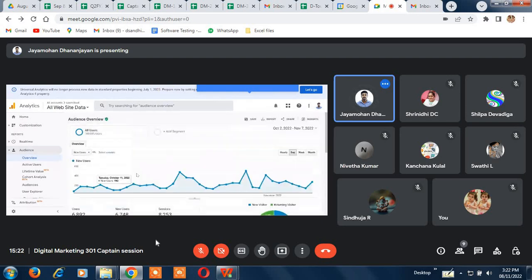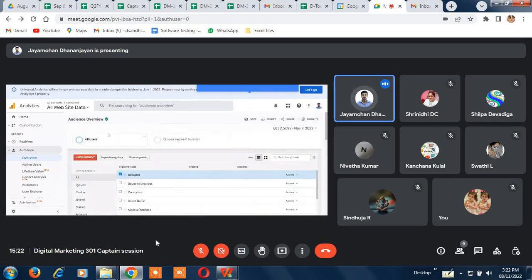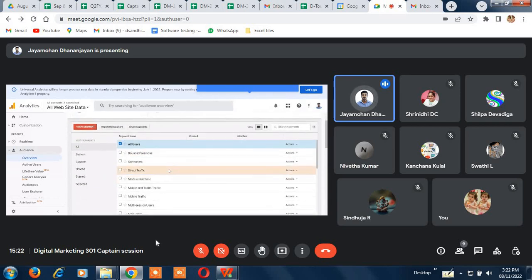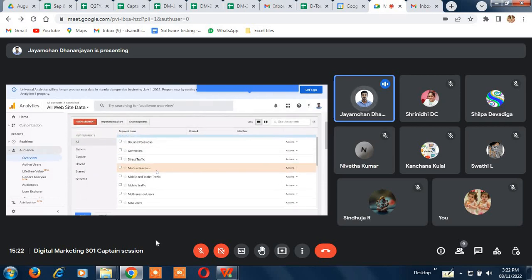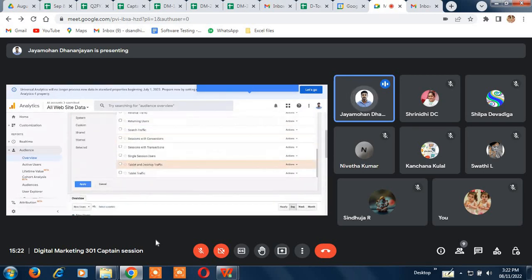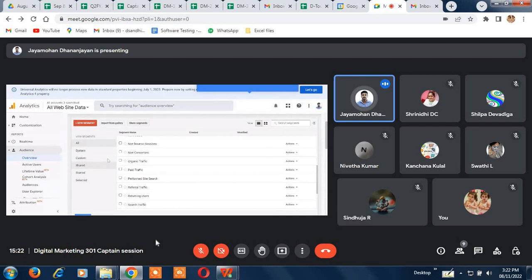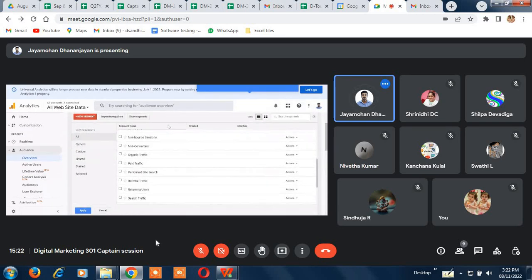You can see users, and you can see it in a different way. Bounce, session, just the mobile traffic, organic traffic. These are all the options that you see. These are a more detailed way of getting the reports.